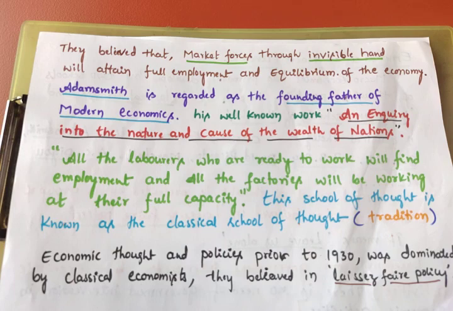Visible, which we can see; invisible, which we cannot see. So the invisible hand will attain full employment. Full employment means all the people are working, all the people are getting employment, all the people are earning wages, and everything is in an equilibrium situation. That means however much demand there is, that much supply is also available. So both demand and supply are in equilibrium in this economy.